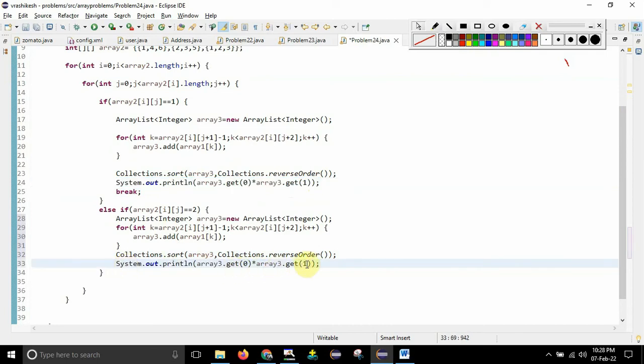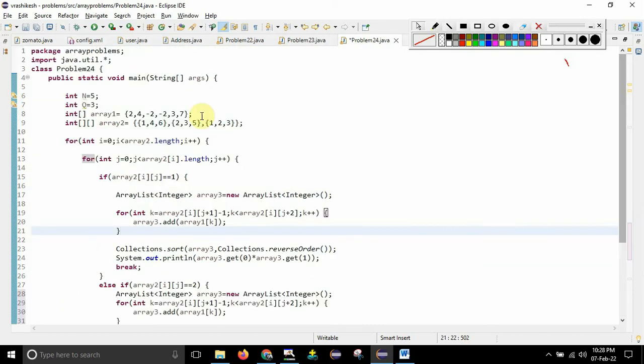So 0 1. After that, you need to copy another one, that is the second one also, because it has to return the product of 3 elements. I will paste it here, and instead of 1 I have to write 2. So this will basically take the first, second and third elements and return. After that, as usual, you need to write break. Fine guys. Once you are done with this, now I think you should be getting the output.